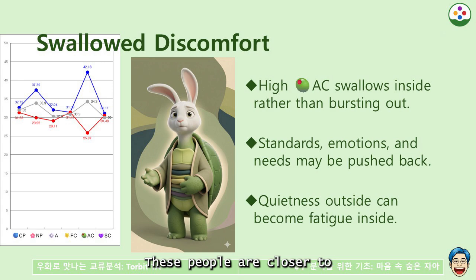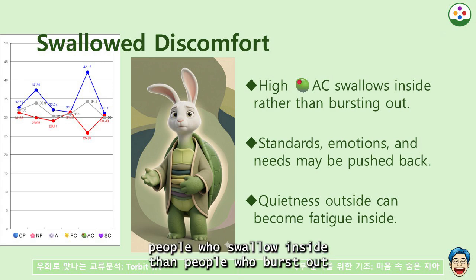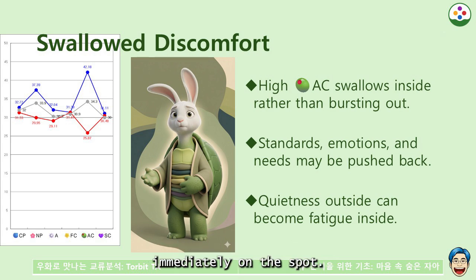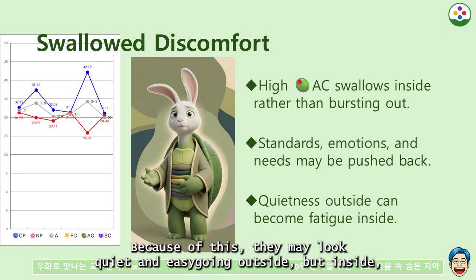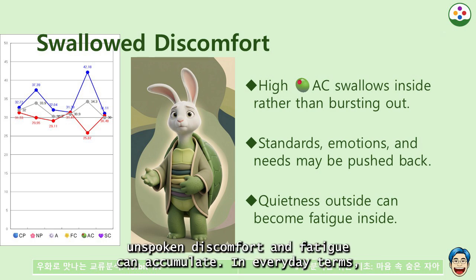These people are closer to people who swallow inside than people who burst out immediately on the spot. Even when standards rise, they may not speak. Even when emotion rises, they may not express it. Even when they have personal needs, they may push them behind. Because of this, they may look quiet and easygoing outside, but inside, unspoken discomfort and fatigue can accumulate.